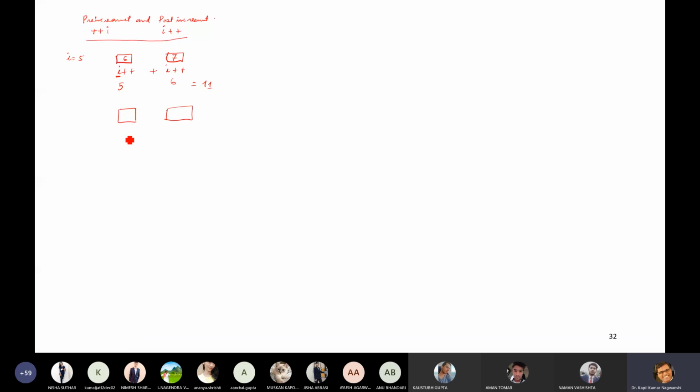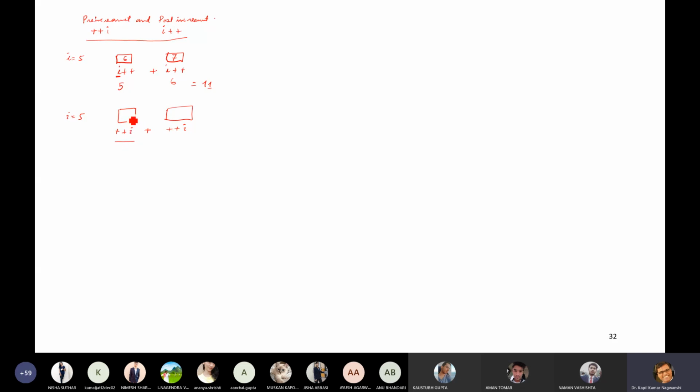If you want to add these two numbers, with the value of I as 5, then this will increment first and use later.